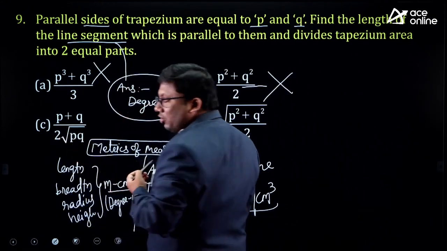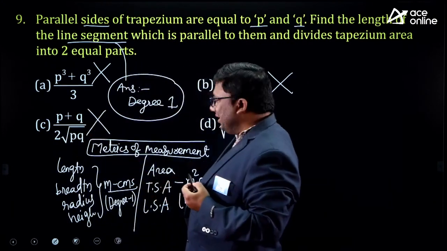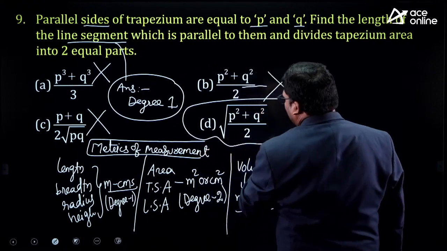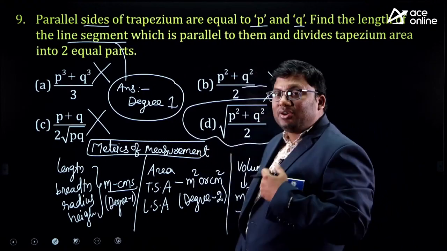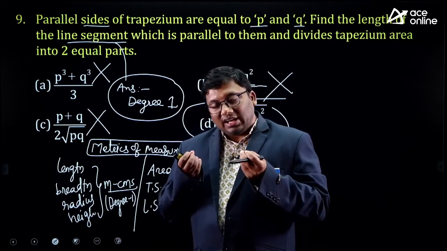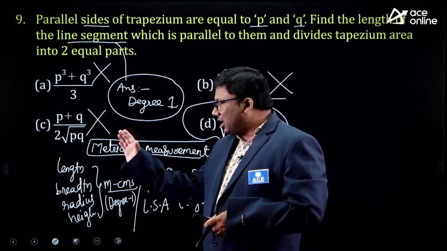Degree 2 under root, it will be degree 1. Degree 1 by degree 1, eliminated. So the answer for this question is root of P square plus Q square by 2. Did I use the formula anywhere? Did I mug up anything? What I understood from the metric of measurement, I used the concept.